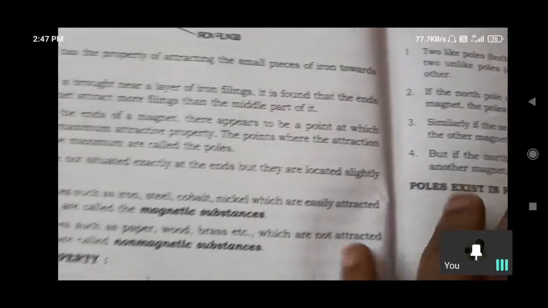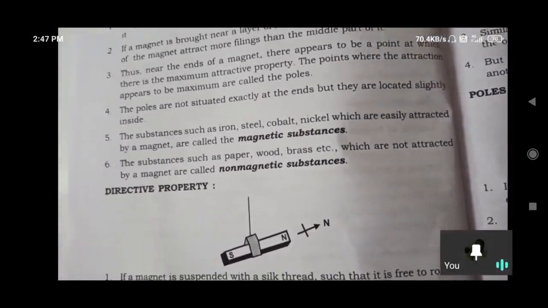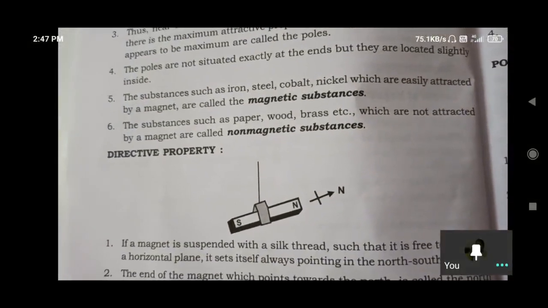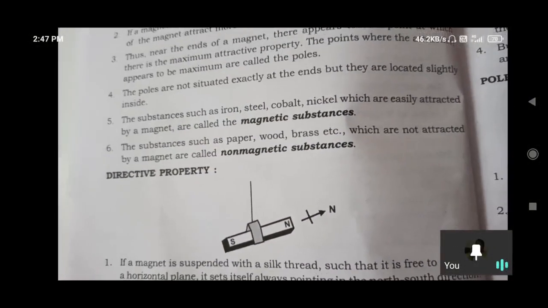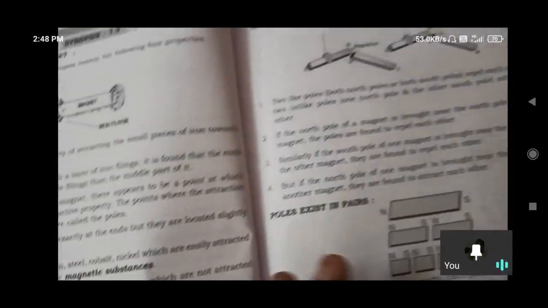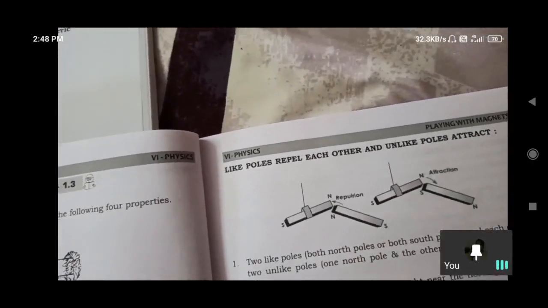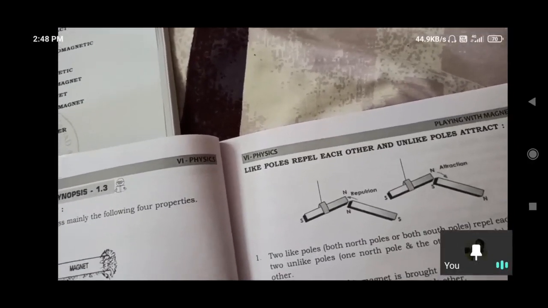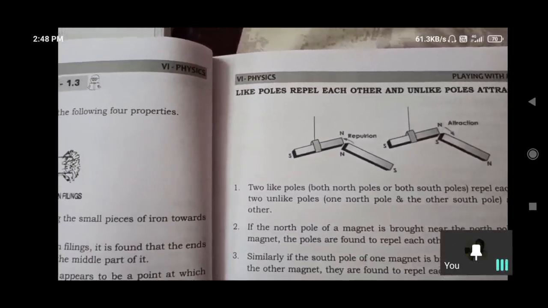The next one is the directive property. A magnet will always show the directions, our normal north and south directions. The north pole and south pole show the direction of north and south exactly, and the earth itself acts as a magnet. The next one is that like poles repel each other. North repels north, and south repels south. North and south poles attract. Unlike poles attract, like poles repel.